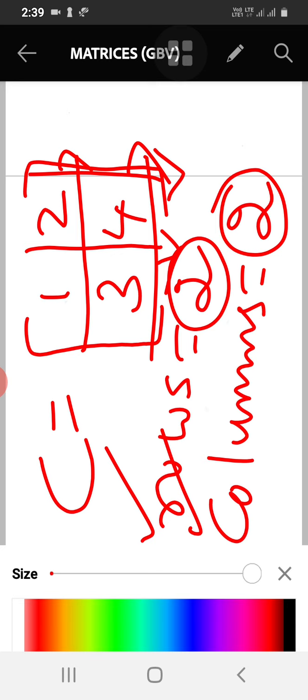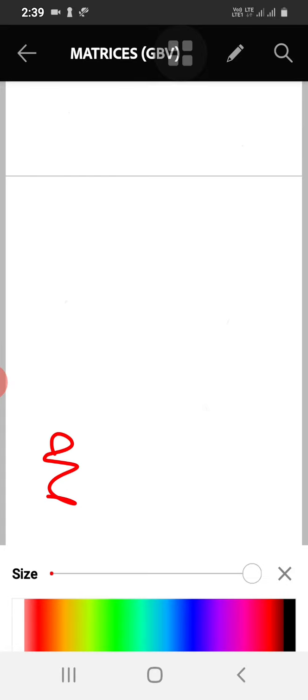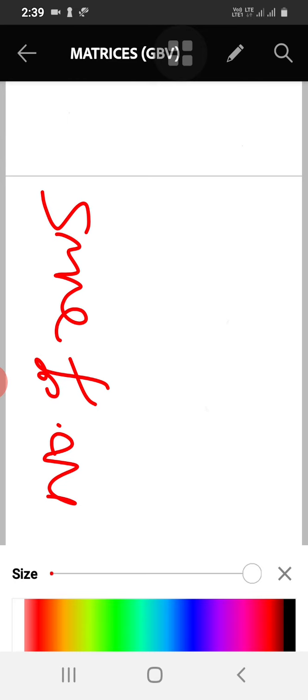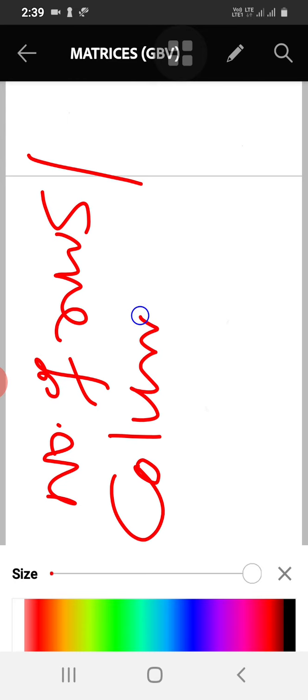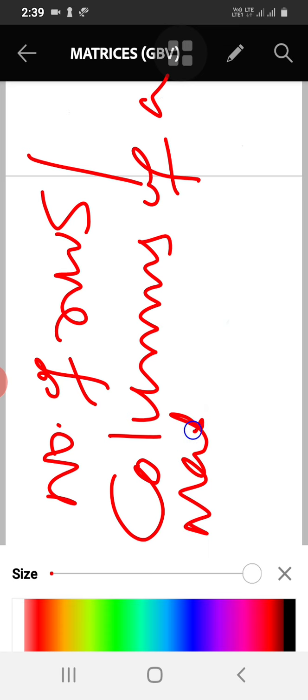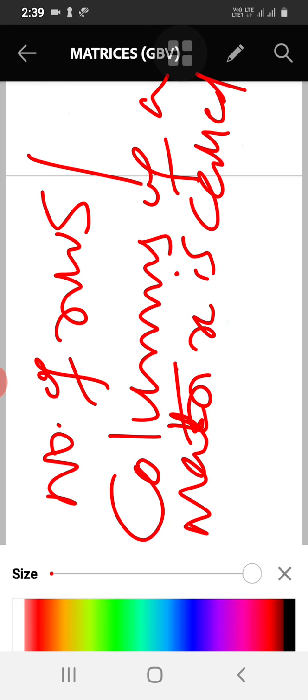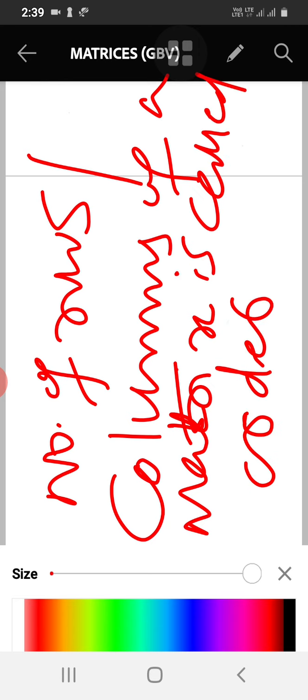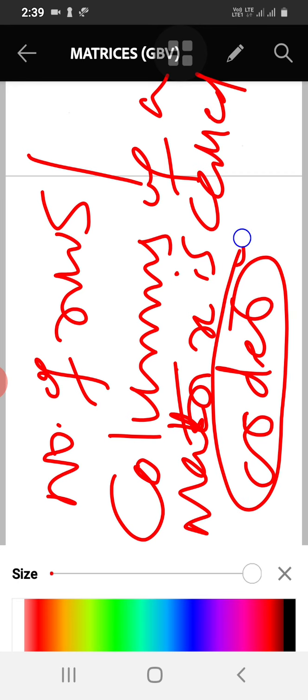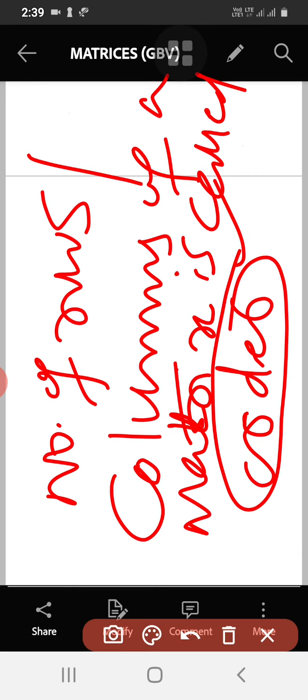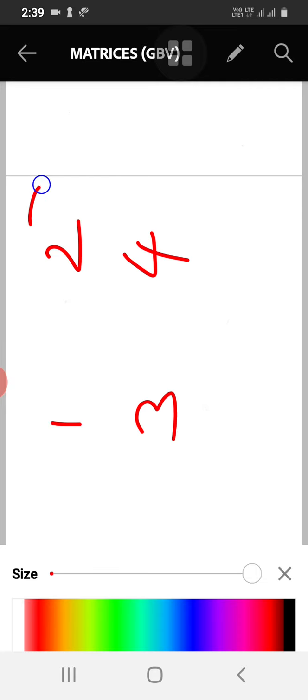So the number of rows and columns of a matrix is called the order. Order, O-R-D-E-R. Order of a matrix. See, I have considered some example here. So I have written it like this. You can write any numbers.